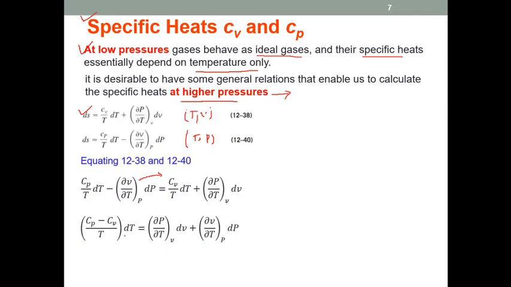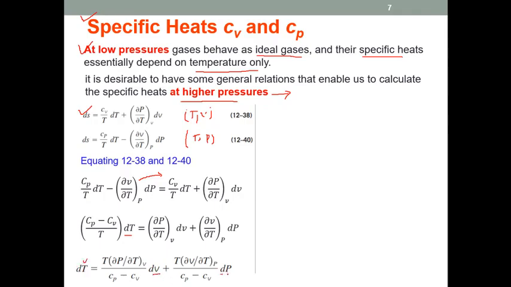From here, we can get the value of delta T. So delta T will be equal to this term divided by Cp minus Cv plus this term divided by Cp minus Cv.